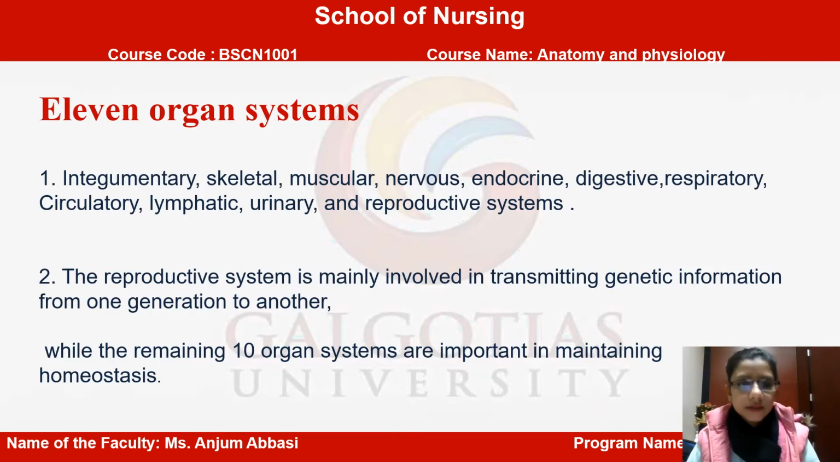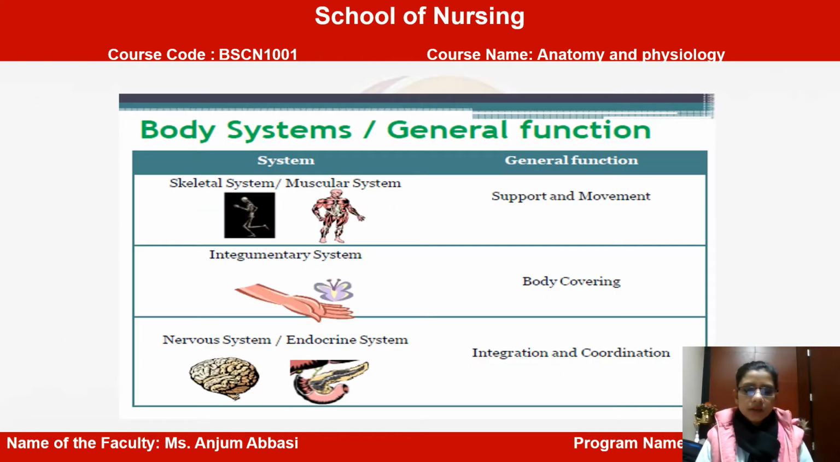Next is the organ system. We can say integumentary, skeletal, muscular, nervous, endocrine, digestive, respiratory, circulatory, lymphatic, urinary and reproductive systems are the systems of the body. The reproductive system separately is mainly involved in transmitting genetic information from one generation to another, while the remaining 10 organ systems are important in maintaining homeostasis.